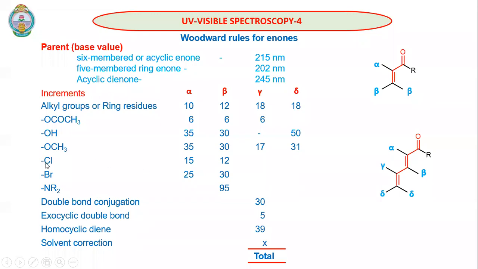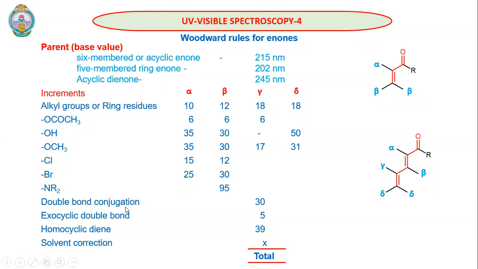Now, when we have chlorine, it is 15 and 12, and after gamma and delta, we don't add. Similarly, for bromine, 25 and 30. For the NR2 group, we add 95 at beta. We don't add anything at alpha, gamma, or delta. So these are increments. These influences depend on the position.